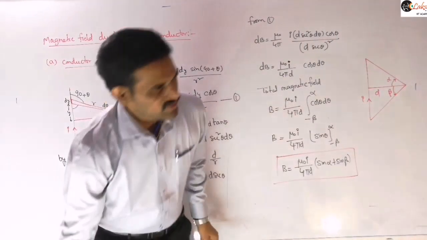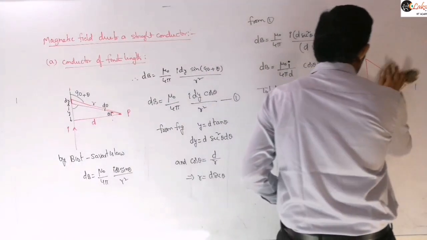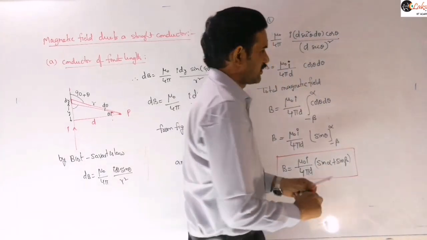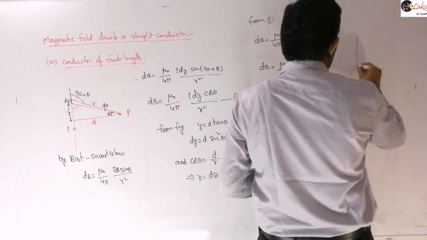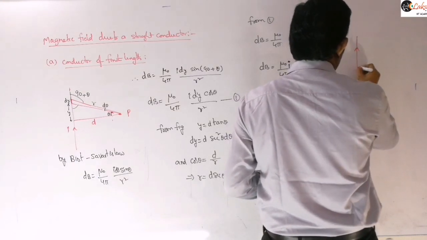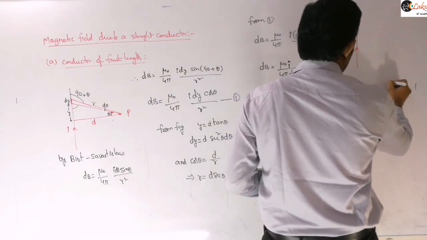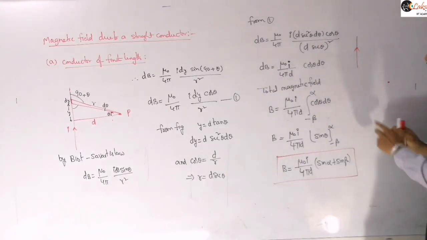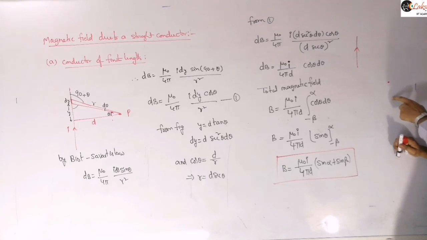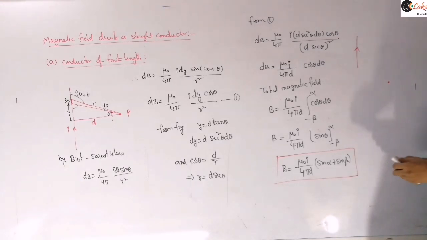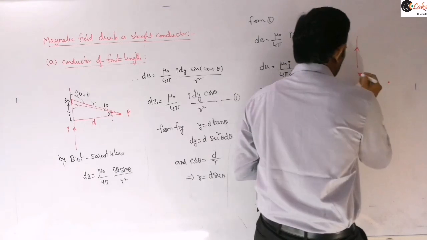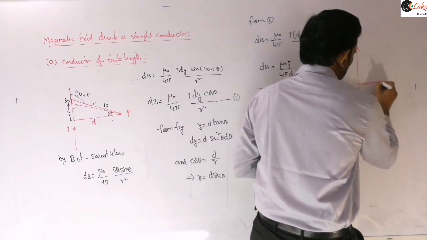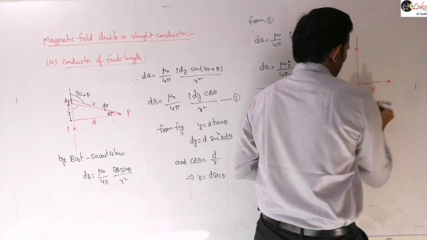So for this, note this diagram, I will draw it here. If the case is like this, the conductor is only up to here, but our point is somewhere here. That means the finite conductor is up to here only, but our point is here, and we need to find the magnetic field at this point. So what we will do is extend this. We just draw this extension line here, so that this will be the perpendicular distance d.